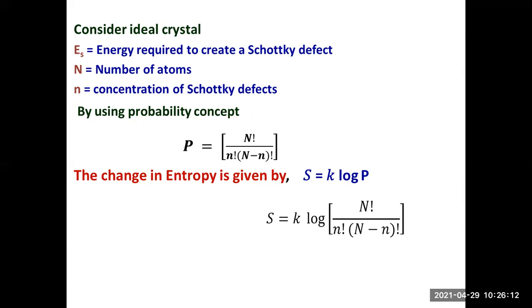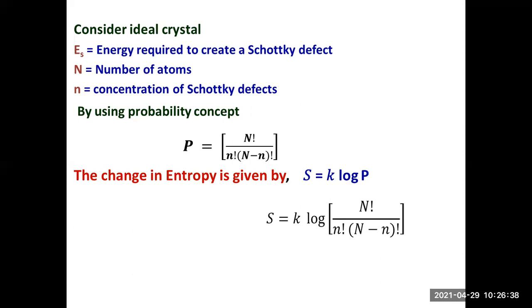N is the total number of atoms, small n is the concentration of the Schottky defective atoms. Our aim is to find the concentration of Schottky defective atoms, so we are using the probability concept, that is P is equal to capital N factorial by small n factorial into capital N minus small n factorial.